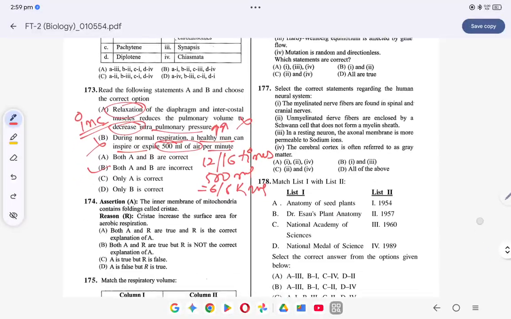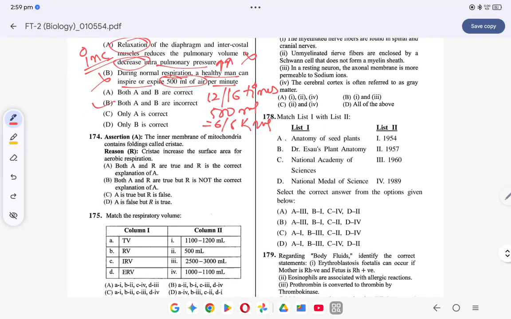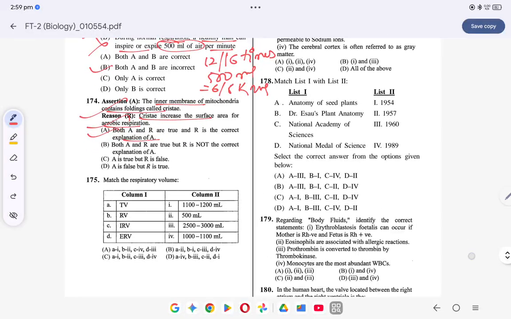Coming to the next question. Question number 174. The inner membrane of mitochondria contains foldings called cristae because cristae increase surface area for aerobic respiration. Both the statements are correct and it is the correct explanation of the assertion. Coming to the next question.